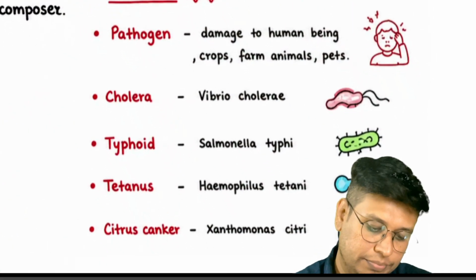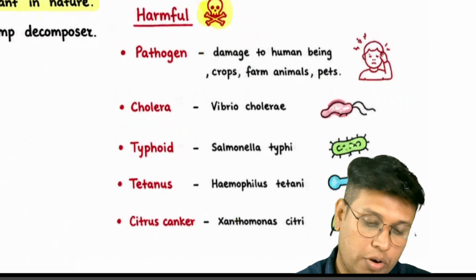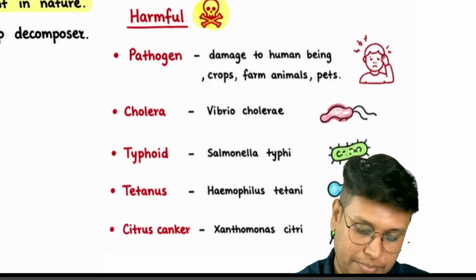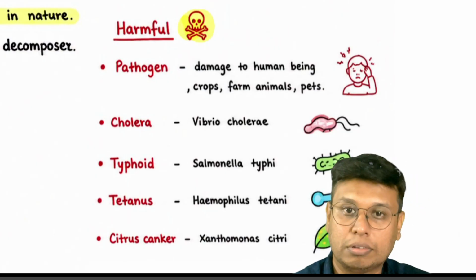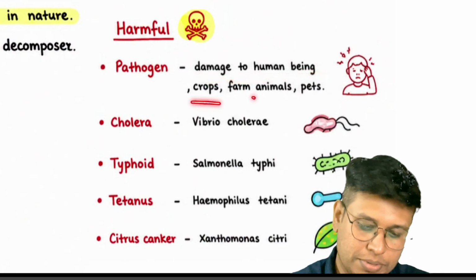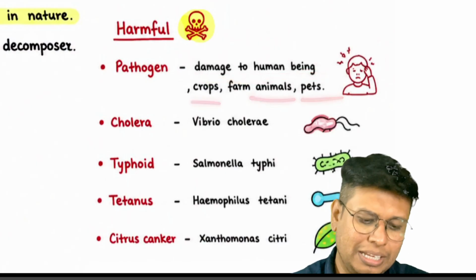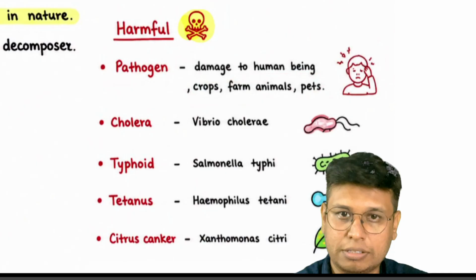Now the harmful ones, which cause bodily damage or economic damage to human interest. So first here is going to be pathogen. A pathogen causes damage to human beings, crops, farm animals and pets, anything living related to humans. These produce diseases and disorders.